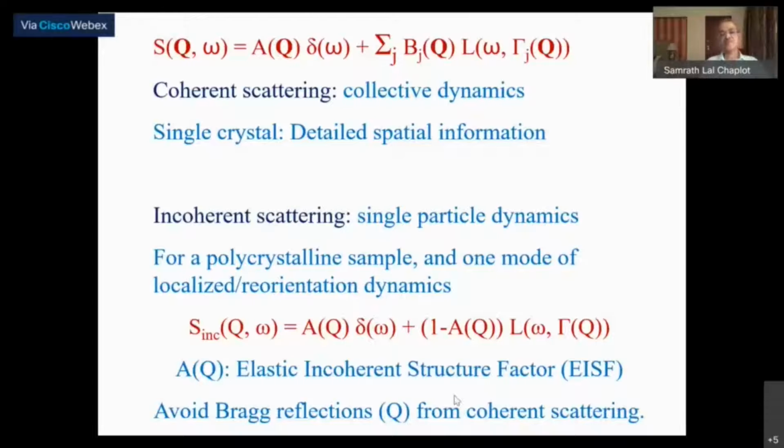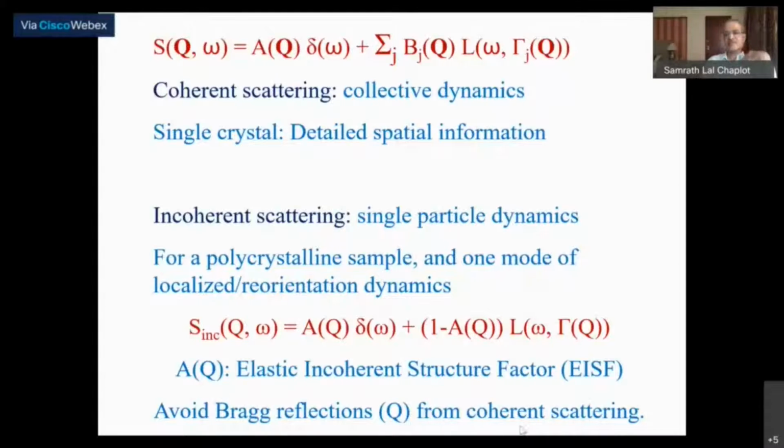However, there is a larger problem where you have an amorphous structure. In an amorphous structure, there is an elastic term coming from the underlying lattice, even the lattice which is not taking part in stochastic dynamics. All the other atoms which are not taking part in stochastic dynamics still give you coherent scattering at all the Q values, and therefore in such cases you're not able to separate out the elastic incoherent structure factor, because all other atoms also contribute to the coherent scattering. So this will be a limitation.